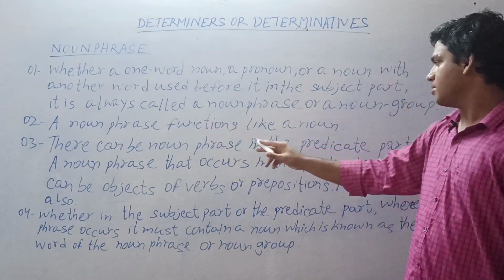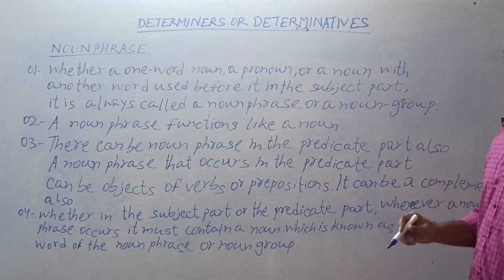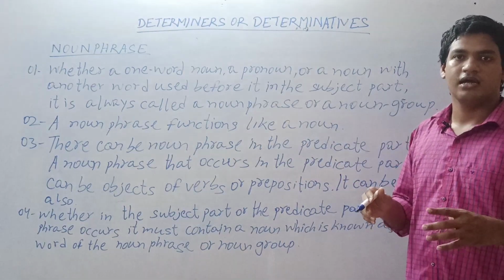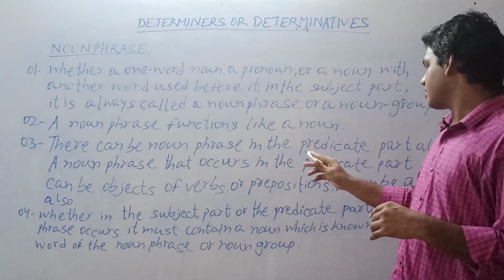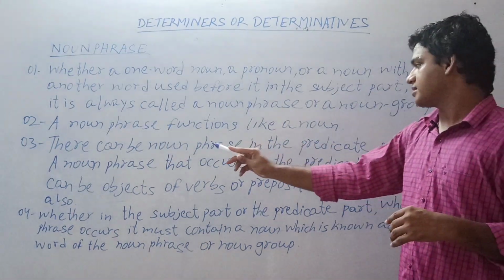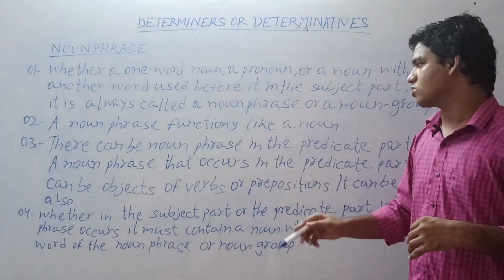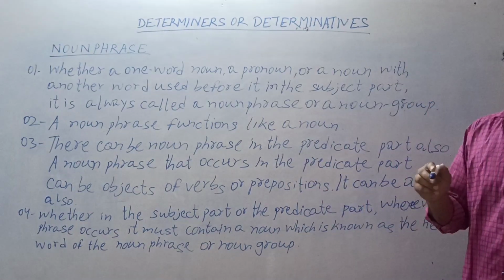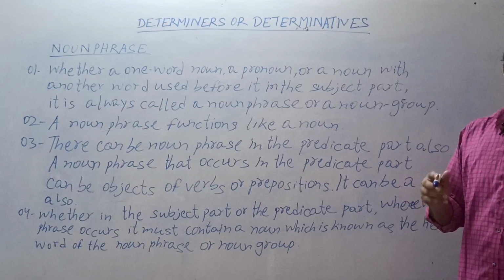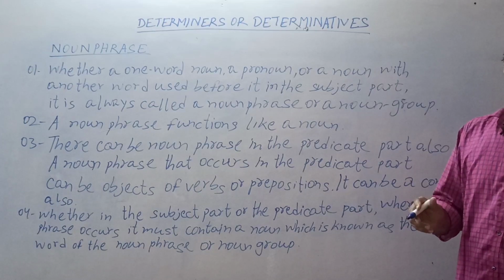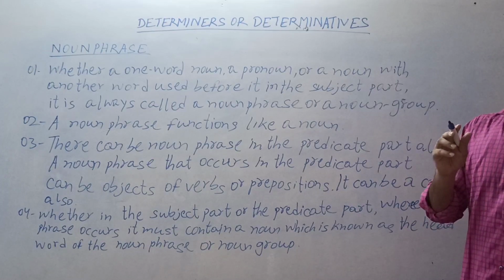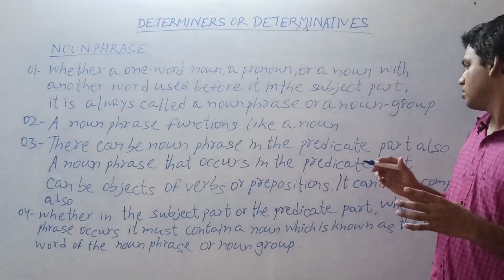Point number 3. There can be a noun phrase in the predicate part also. A noun phrase that occurs in the predicate part can be the object of a verb or preposition.